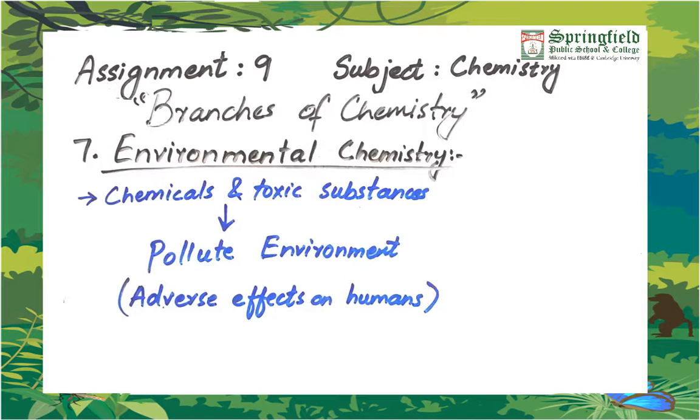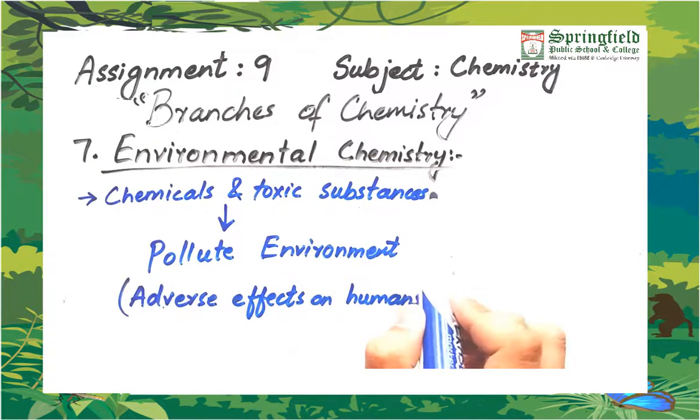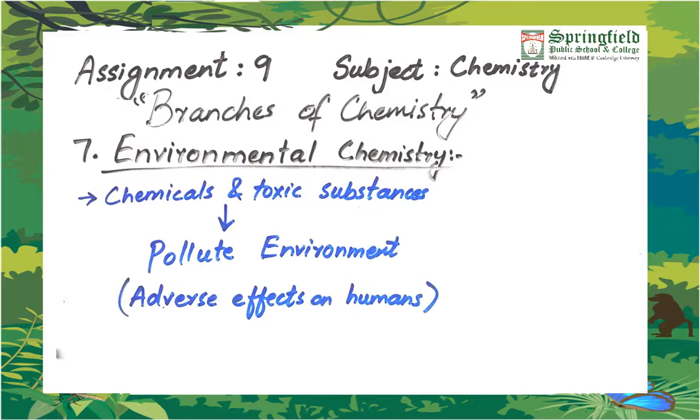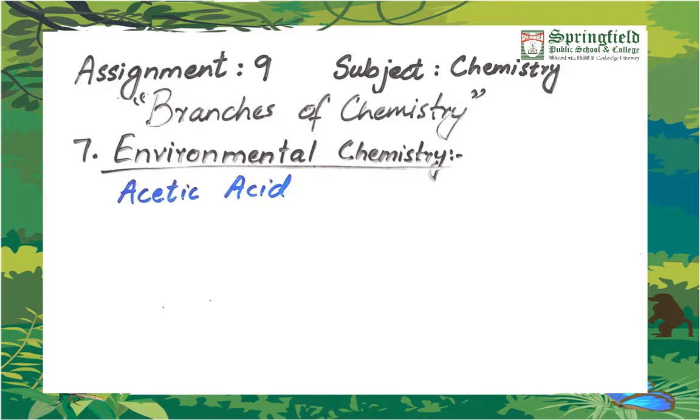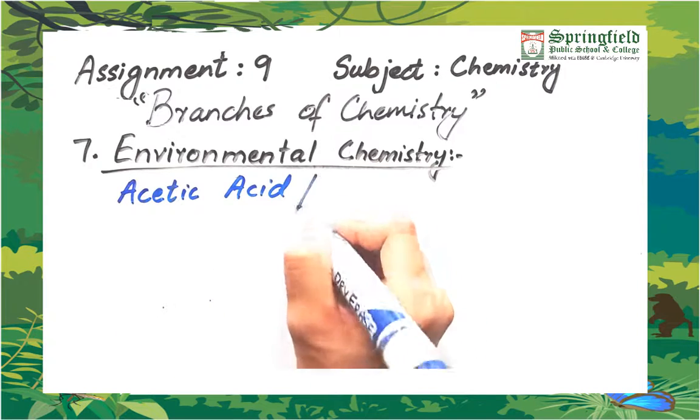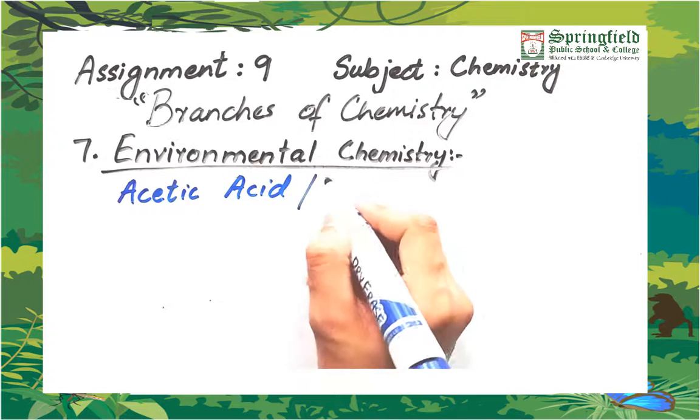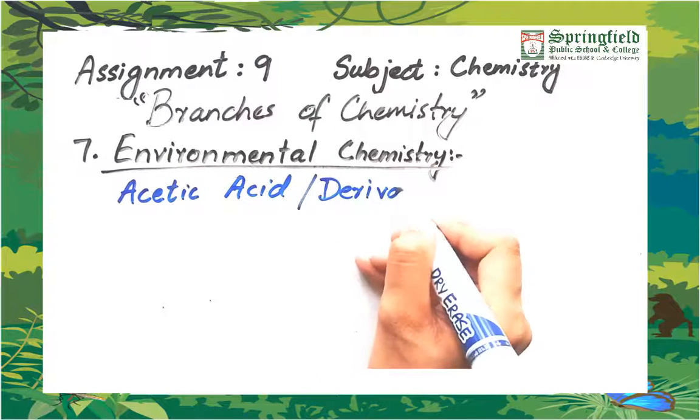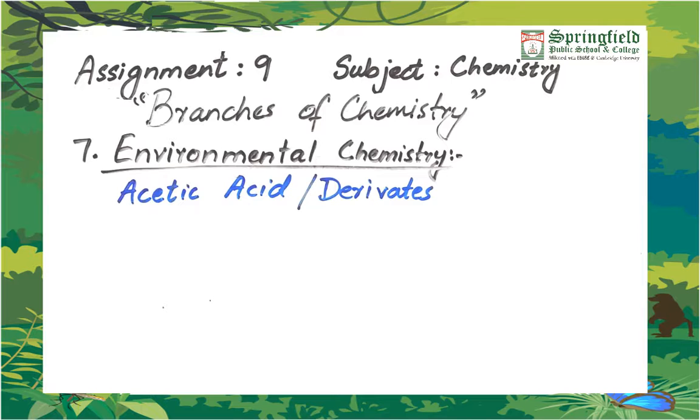The seventh branch is environmental chemistry. Under this branch of chemistry, we deal with chemicals and toxic substances which pollute the environment. And when the environment is polluted, then there are adverse effects on human beings. So those effects are also studied under the same category. What will an environmental chemist or environmentalist do with this acetic acid? He will study the adverse effects of acetic acid itself or its derivatives on human health and on the environment.